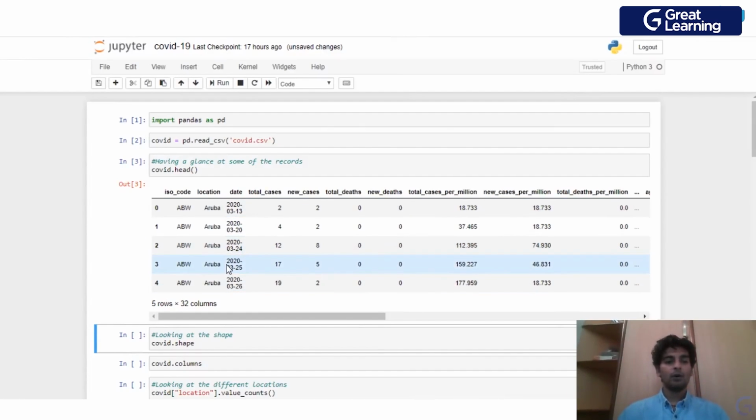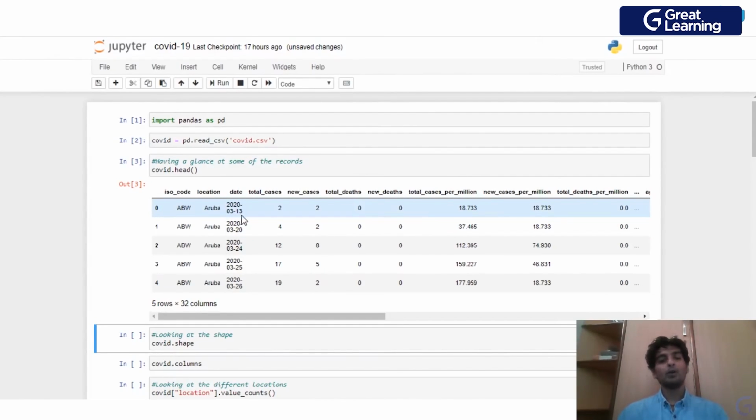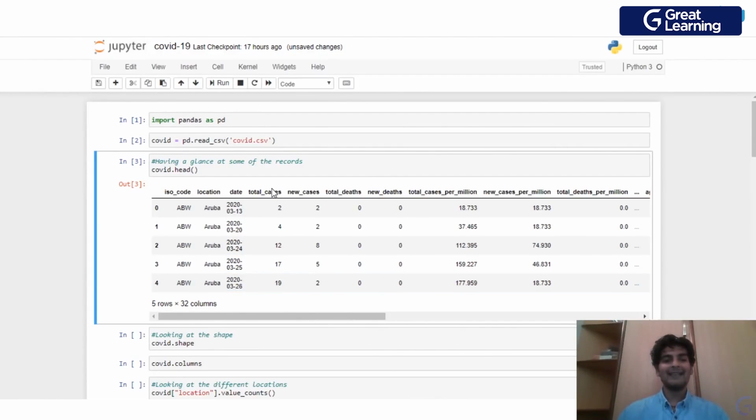We have around 207 countries, I guess, in this data set. And then we have the date. As you see, the date varies a lot. I guess the analysis starts from around 31st December 2019, and it goes up to 23rd of May 2020. And we've got all of these different details over here.